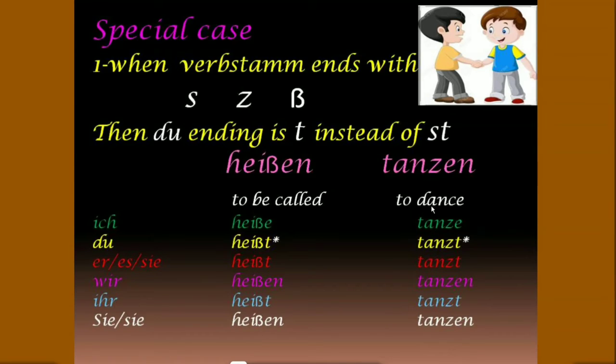Next example is tanzen, which means to dance. Ich tanze. Du tanzt. Here also you can see the difference. We didn't add st here. We just add t. Er, sie tanzt. Wir tanzen. Ihr tanzt. Sie tanzen.